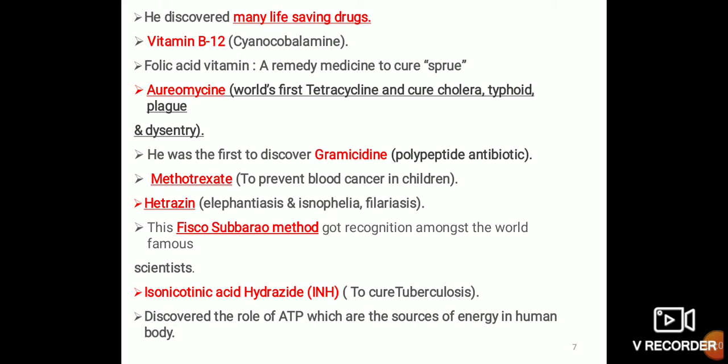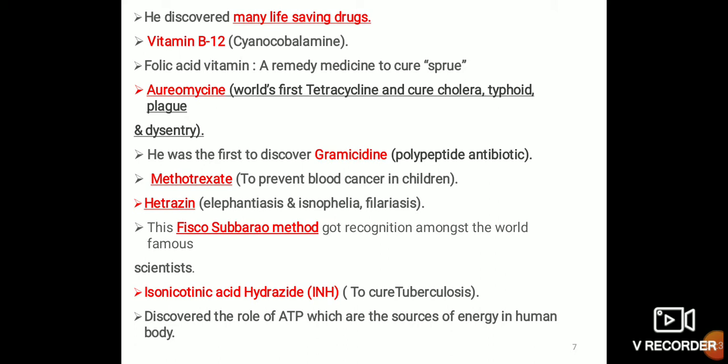Dysentery means stool with blood. He was the first to discover gramicidin, a polypeptide antibiotic, methotrexate to treat blood cancer in children, hetrazan for elephantiasis and filariasis, and isonicotinic acid hydrazide to cure tuberculosis.